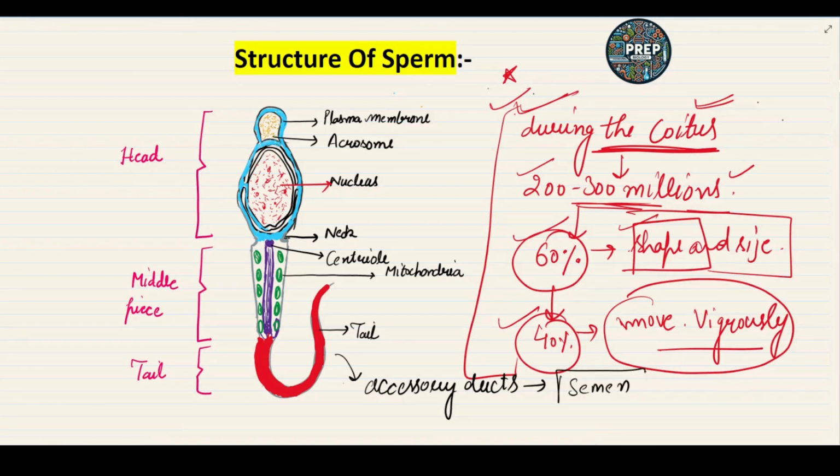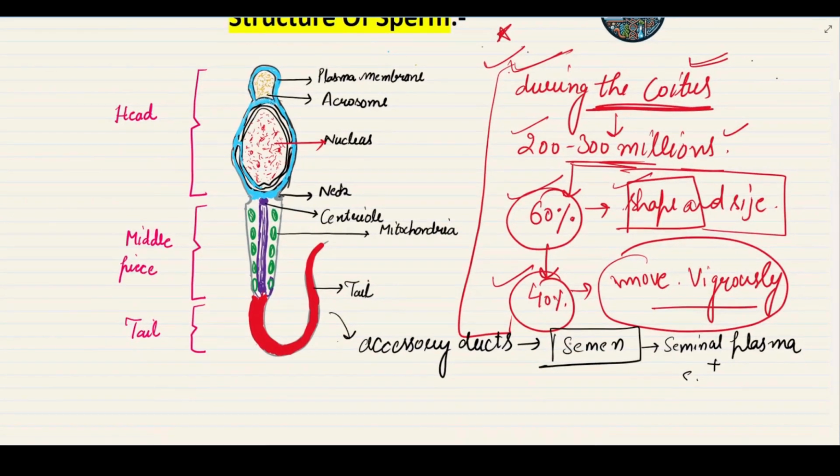The semen is the combination of seminal plasma and the sperm. So the semen is the mixture of seminal plasma and the sperm. This point is also very important.